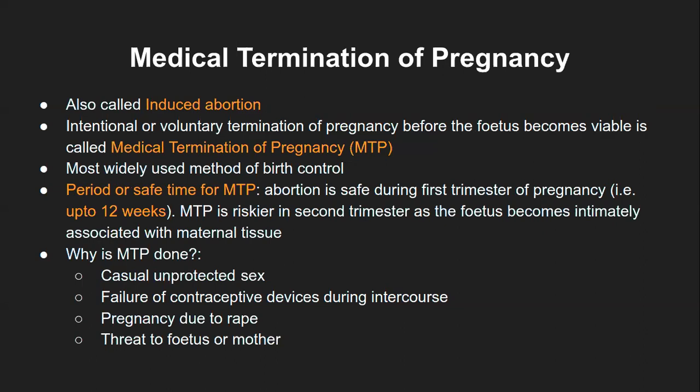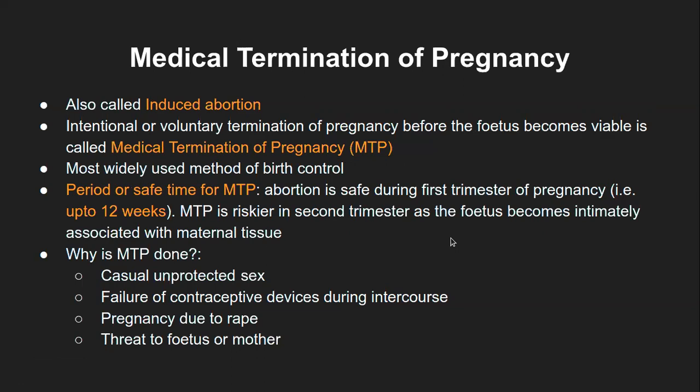That has happened, but extreme precaution has to be taken, and there has to be a very valid reason. Otherwise, it is not allowed to terminate the pregnancy in the 7th, 8th, and 9th month. 9th month, forget it, right? So in the third trimester, it is not allowed to terminate the pregnancy as such. That is what the law says.